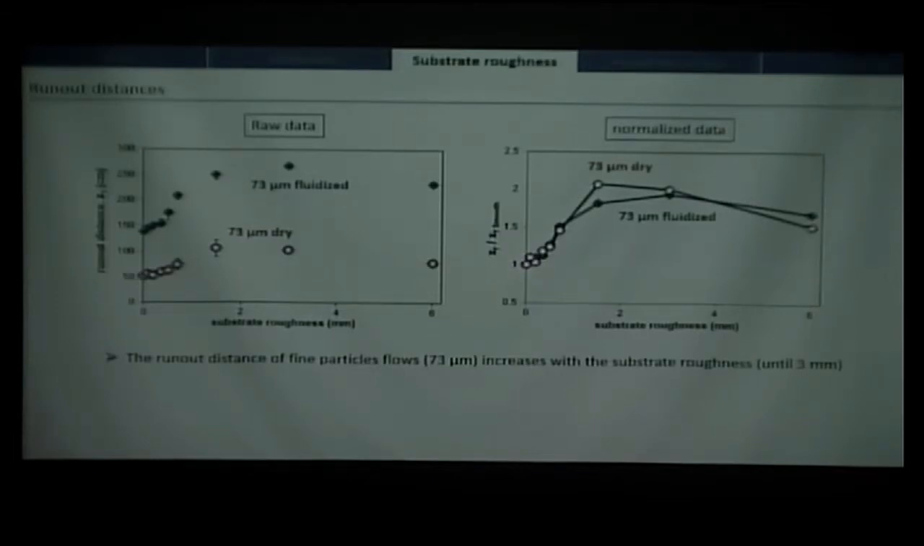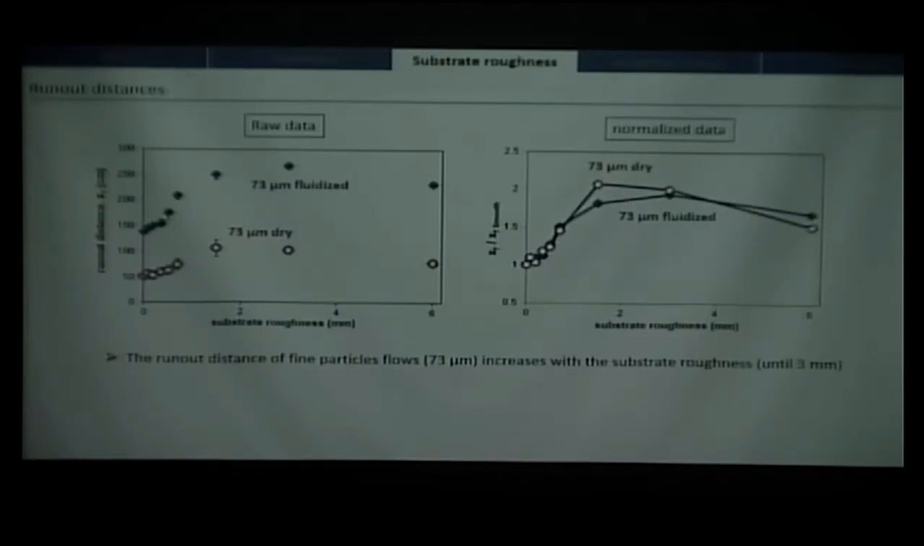Okay. So what we can observe here is the more you increase the substrate roughness, the longer the runout of the flow is, which was, for me, totally counterintuitive. It's the same for both dry or fluidized flows.